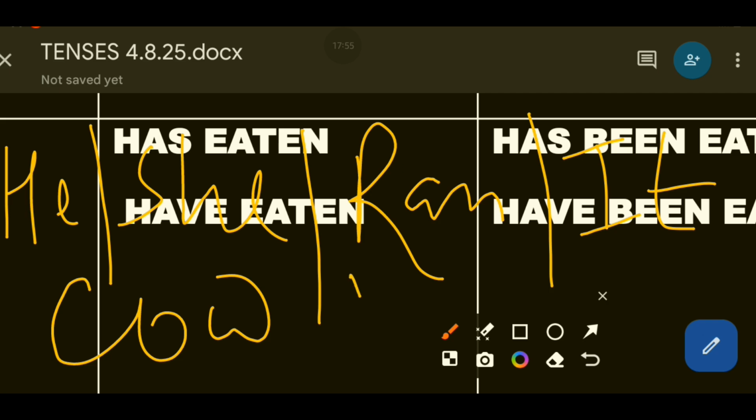And eaten, you already know it is V3, okay. Has eaten. He has eaten the cake, she has eaten the mango, Ram has eaten the fruit, it has eaten the chocolate, okay. The cow has eaten the grass, okay. So has will be used for singular subject, that you have to remember.